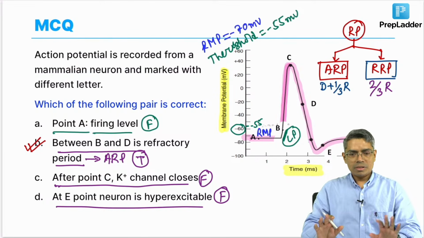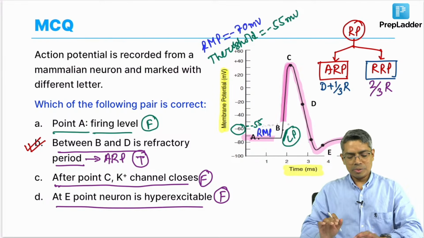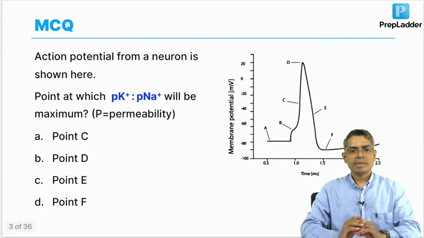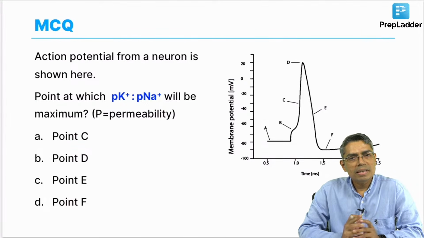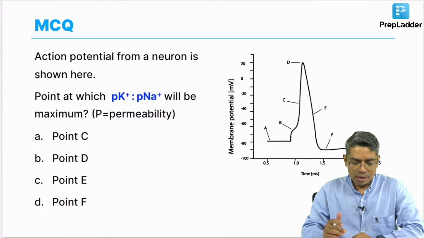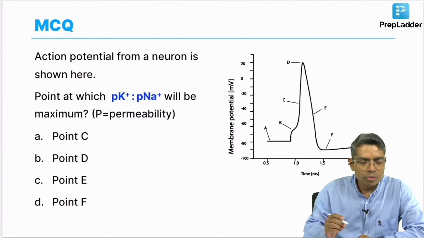So, this minimum discussion is required from this image. Now, the next similar kind of image, same action potential. But here the question is different. Now, look at this, this is a new question.